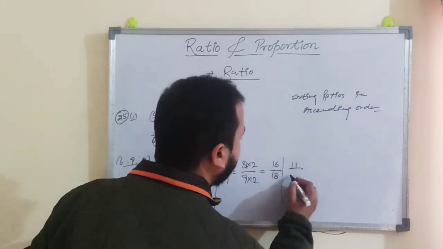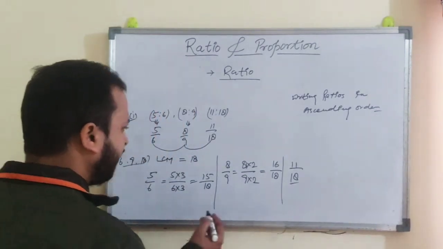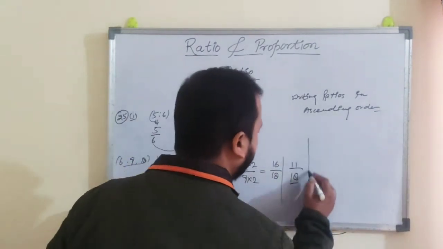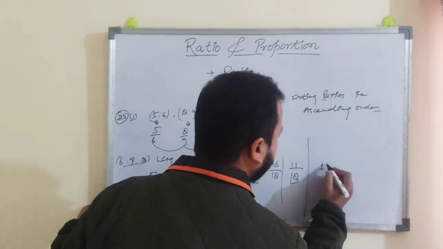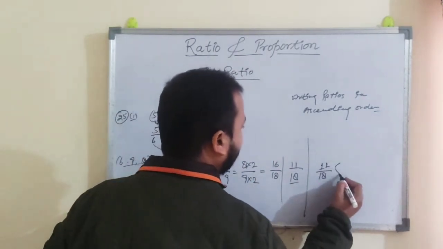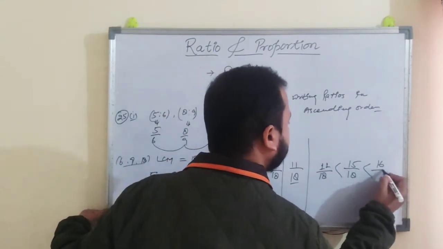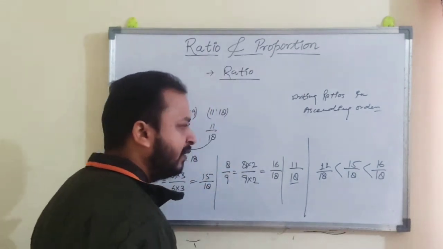The third one is actually already in 11/18 form. So it clearly shows 11/18, then 15/18, and then 16/18, right?